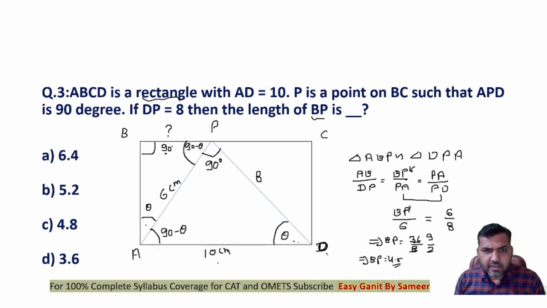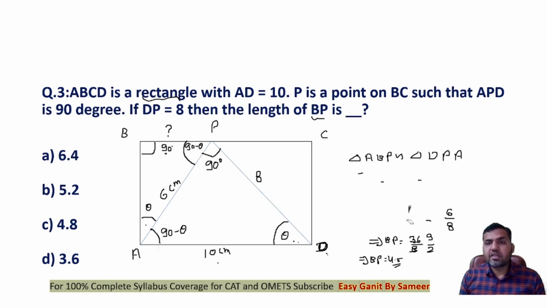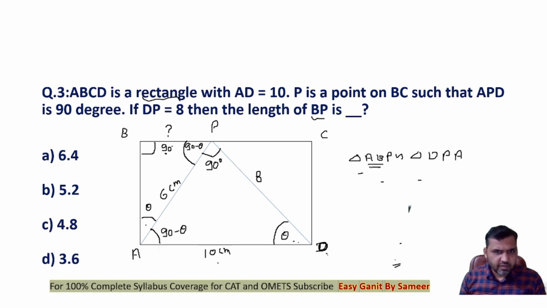36 upon 8. Okay, let's check the calculation again. Let's do the calculation part again, guys. Let's check the angles here, right? See that we are supposed to make the triangle ABP similar to triangle DPA, right? Triangle ABP, this triangle. Now angle A is same as angle D, right? So therefore I'm writing down the first alphabet as D, then B is 90 degrees, second alphabet has to be P, and the third is 90 minus theta, which is A.